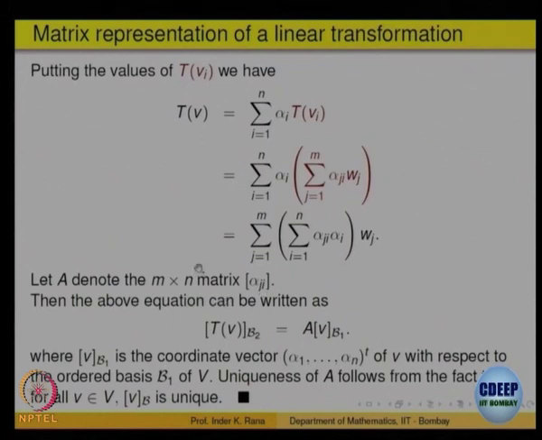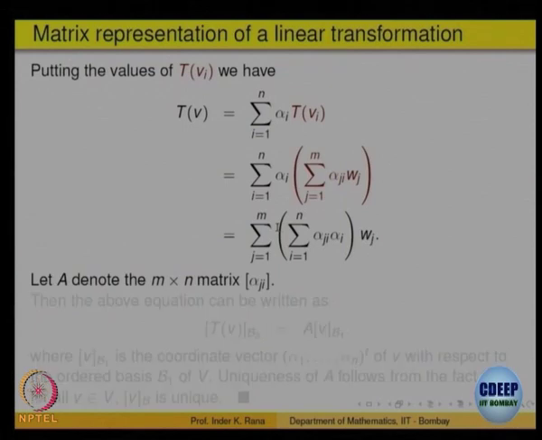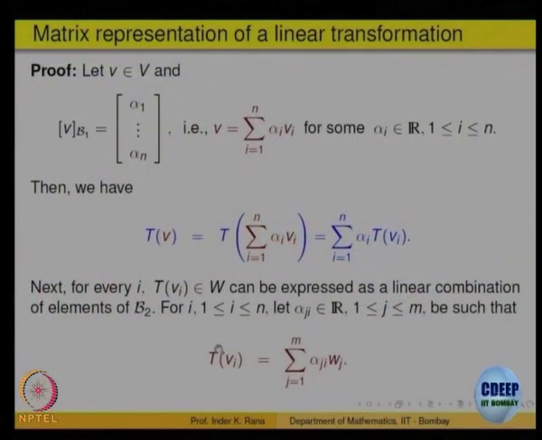Important thing you should note is that when I write T of V i as a linear combination, I purposefully wrote j first and i later, because only then does it give me the corresponding multiplication.